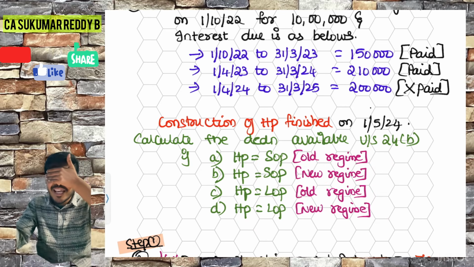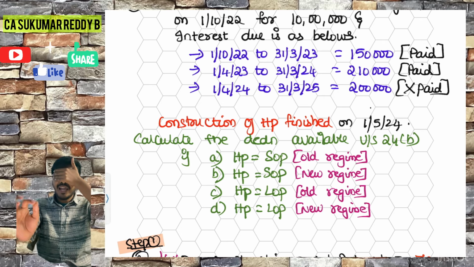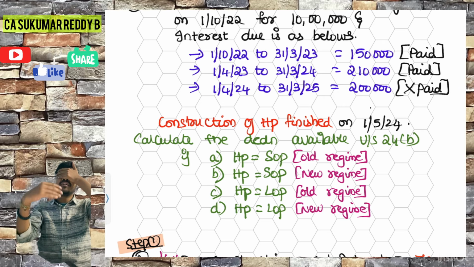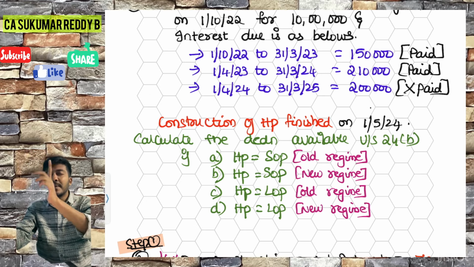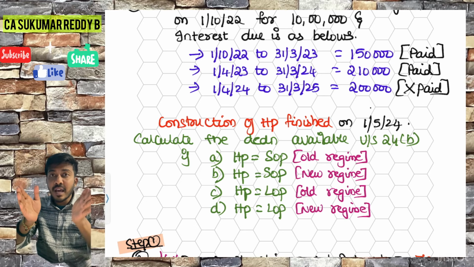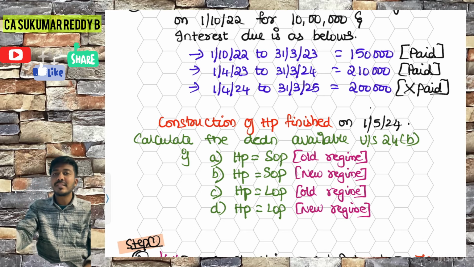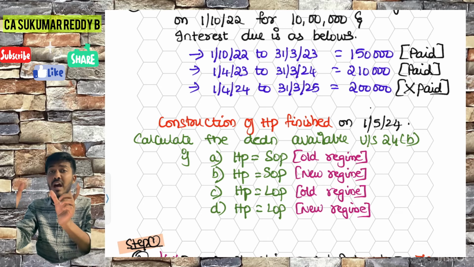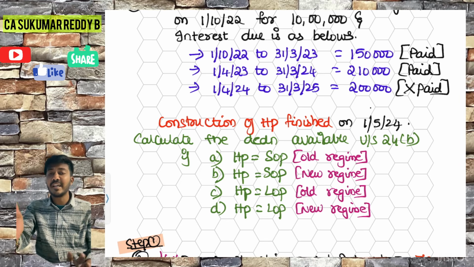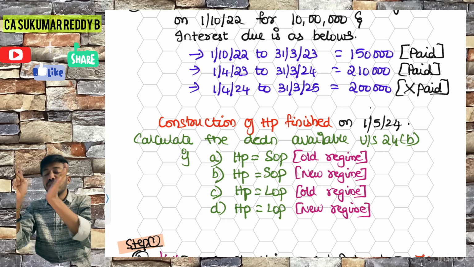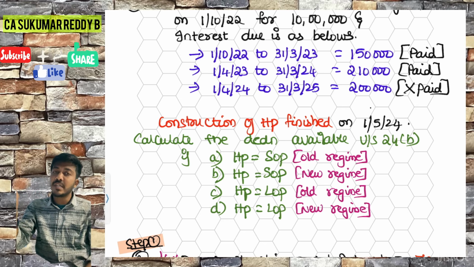Close your eyes. Always in LOP, the answer will be the entire interest, that is 1/5 of pre plus 100% of post. The entire interest will be allowed as deduction in LOP. Unlimited, no limit itself. However much the interest accrues, that much will be allowed as deduction. Upon how much is the interest, we will first find out. Step 1 we should do: 1/5 of pre plus 100% of post.